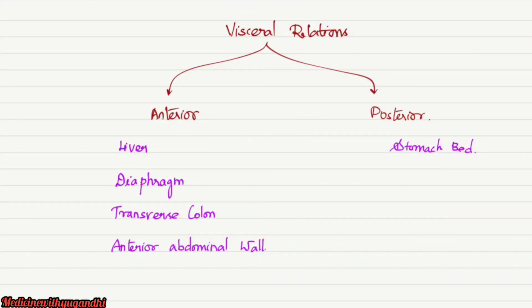In this video, we are going to see about the visceral relations of the stomach, blood supply, nerve supply and lymphatic drainage. In the previous video, we saw about the peritoneal relations of the stomach. If you want to watch the video, please do check the description box for the link. The visceral relations of the stomach fall into two categories: anterior and posterior relations, right?